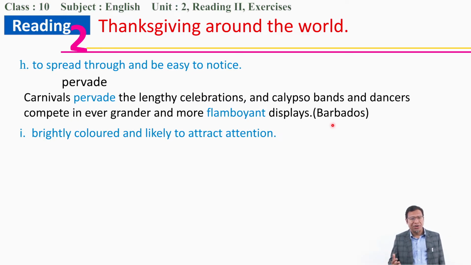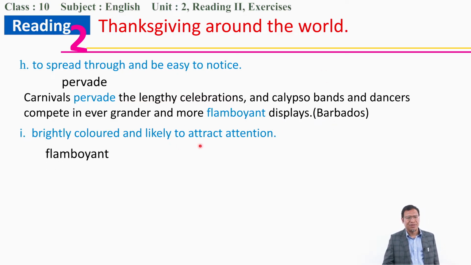Very showy, very colorful. So that is flamboyant. And more flamboyant displays means brightly colored displays that attract attention. It's very colorful, very showy displays in Barbados when there is a carnival.